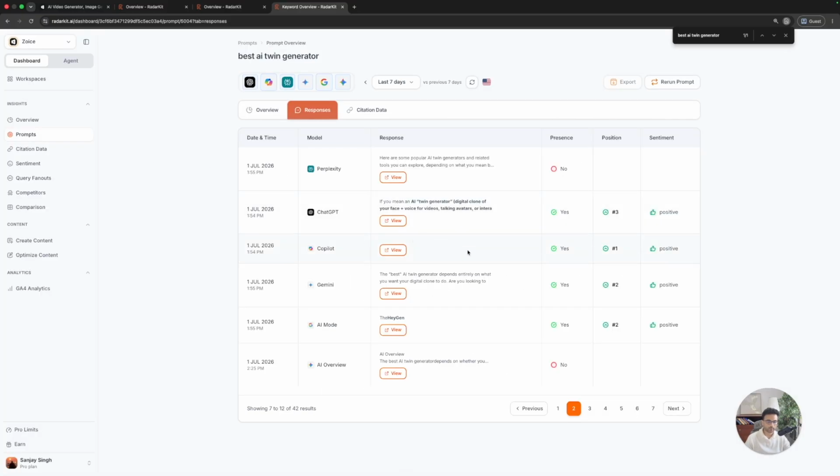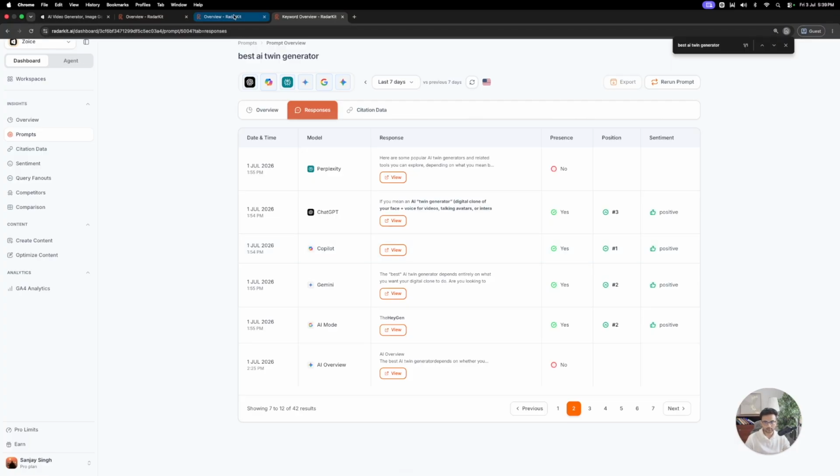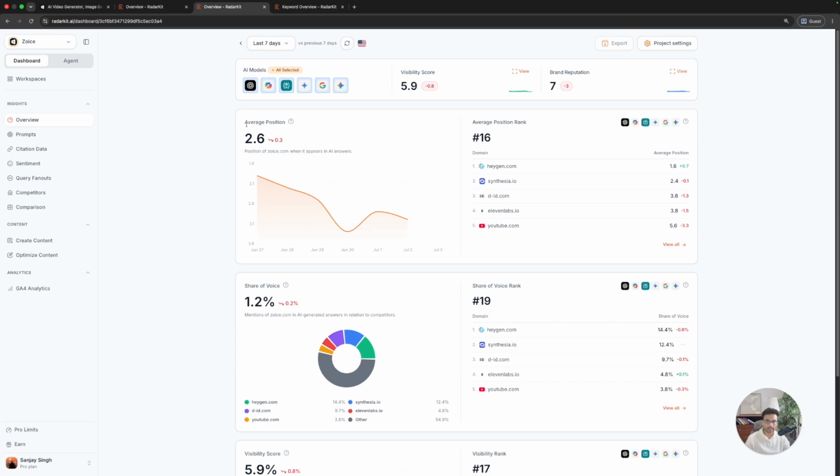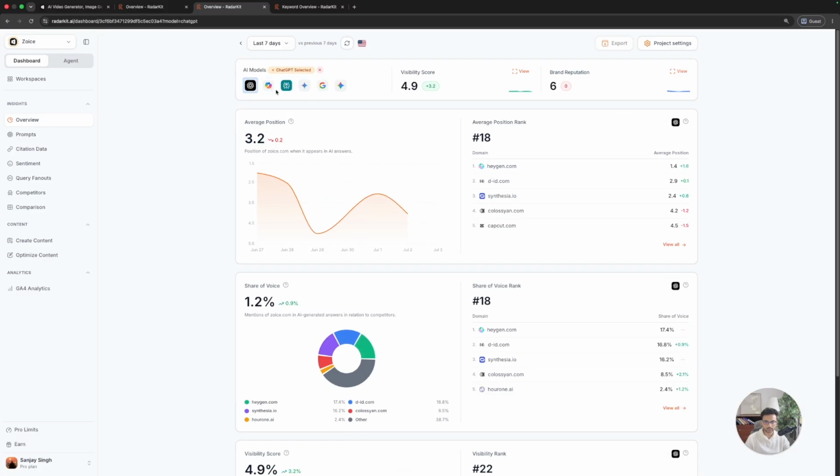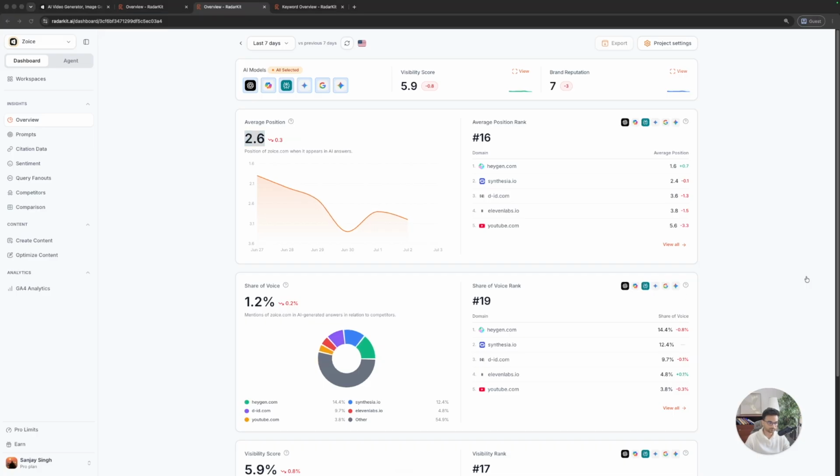So here what we do is we consolidate all the data and then we divide it, and then we give you the data. Over the last 7 days, the average position for Zoice inside all the mentions, inside all these LLMs, was 2.6. If you just want to see it for ChatGPT, you can see that as well. The average position for Zoice inside ChatGPT was 3.2, but overall it is 2.6.